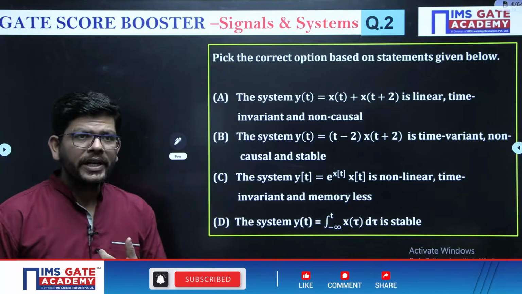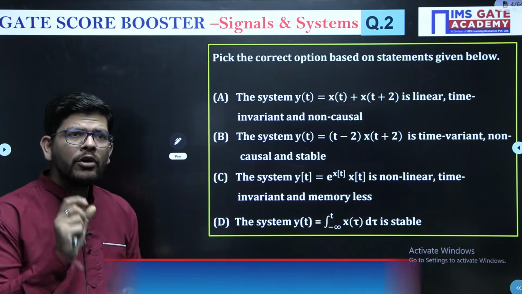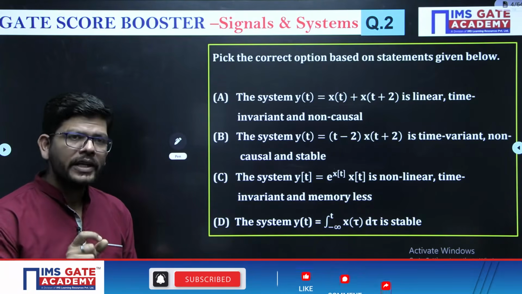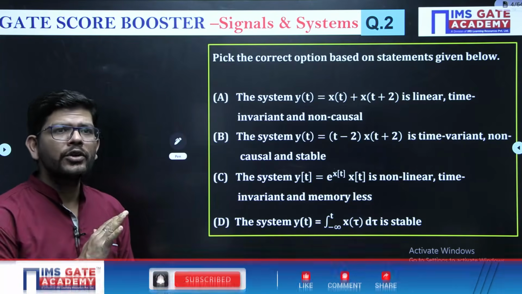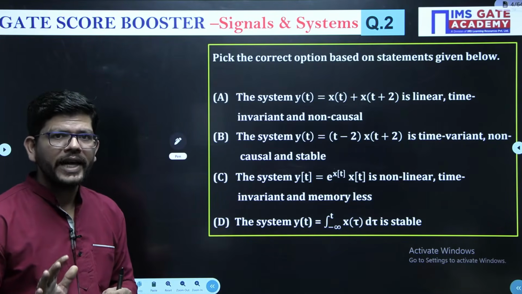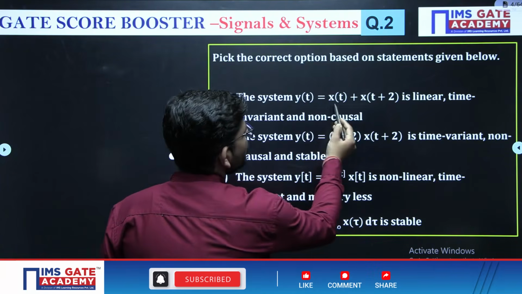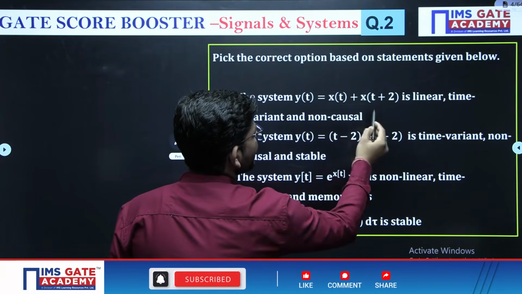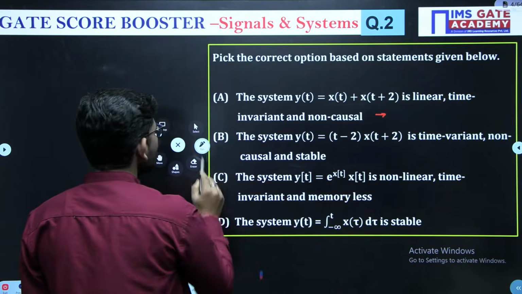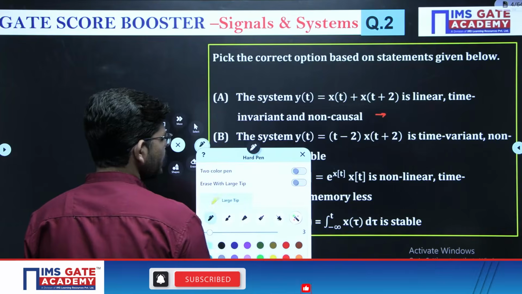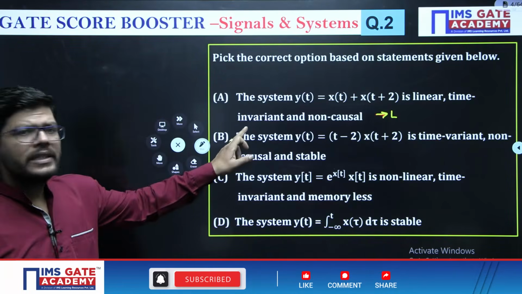When it comes to linearity, when the system is linear, then there should be no non-linear operator operating on x and y, right? If the system wants to be linear, there should not be any non-linear operator operating on x and y. So based upon that, if we see this system, this is y of t equals x of t plus x of t plus 2. So there is no non-linear operator operating here. So this is linear, right? This is linear.